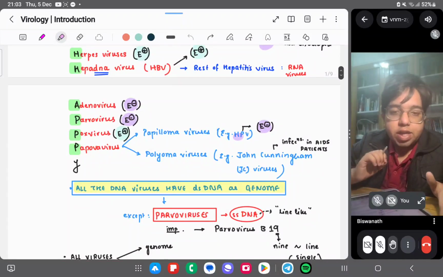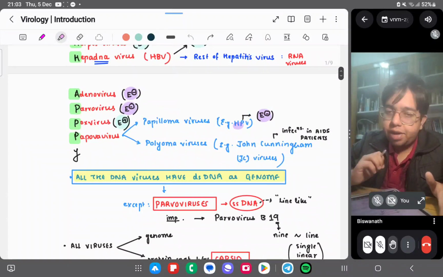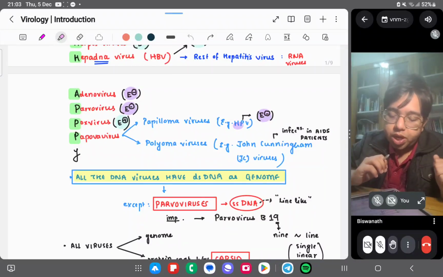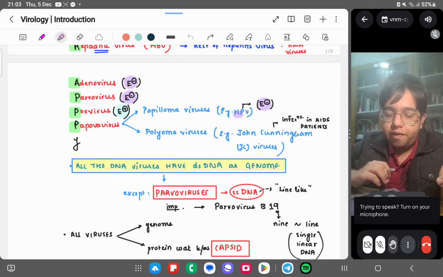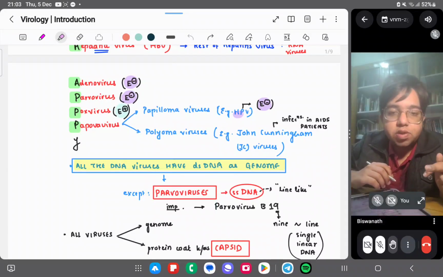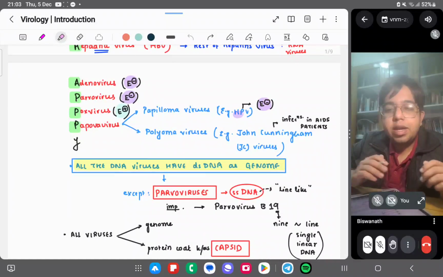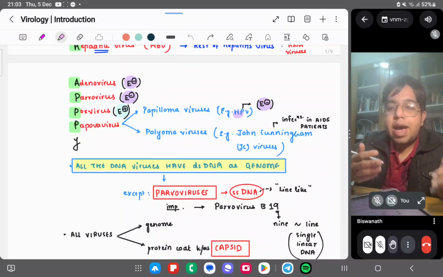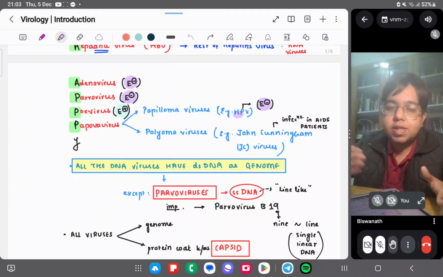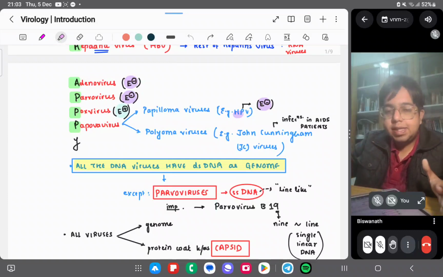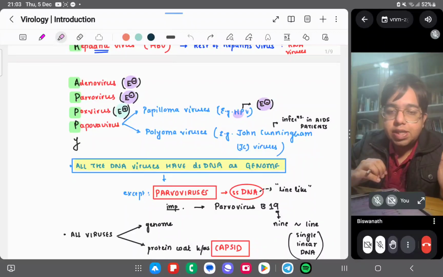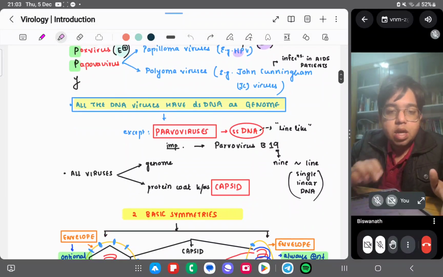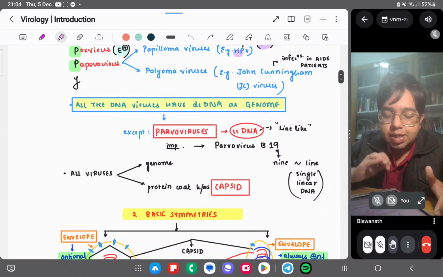Then we have adenovirus, parvovirus, pox virus, papova virus. Adeno, parvo, pox, papova. All three P's are there. Adenoviruses, and papilloma virus we have to study. One is the polyoma virus, one is the papilloma virus. For papilloma virus, we have to read HPV. We'll see what diseases high-risk HPV causes and what diseases low-risk HPV causes. And polyoma virus, we have to remember one, that is the JC virus. JC virus is John Cunningham virus. It causes opportunistic infections in AIDS patients.